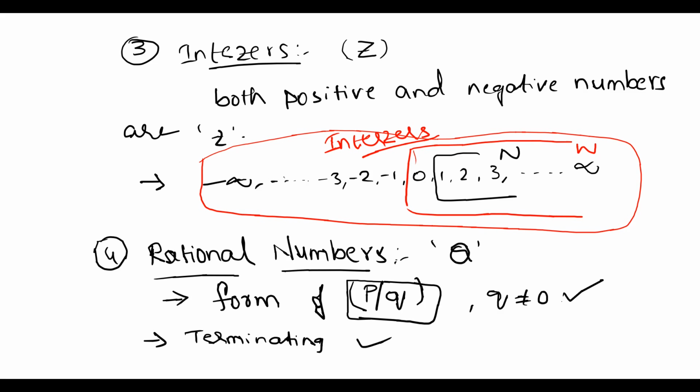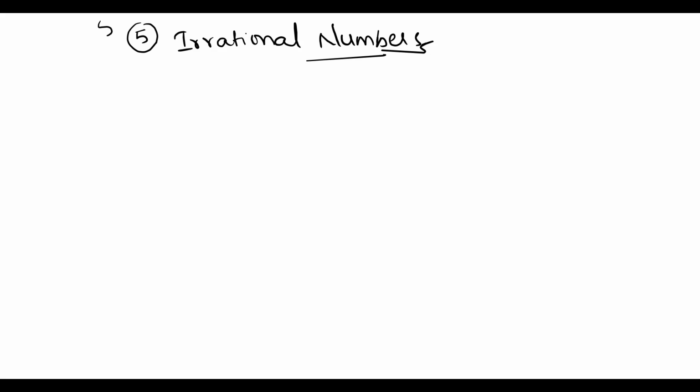Another system is irrational numbers, which is represented by Q dash or Q bar, which is also called not Q. These are the numbers not expressed in the form of p by q.